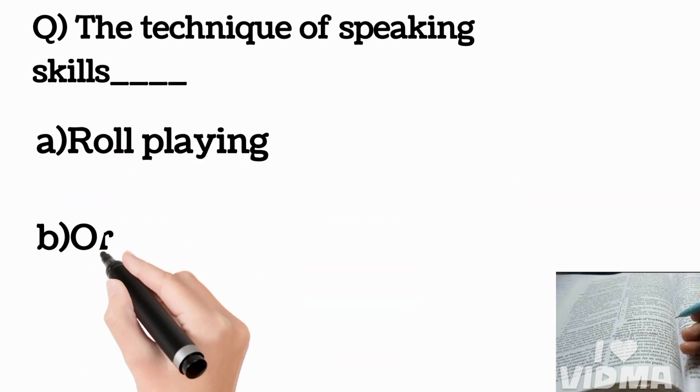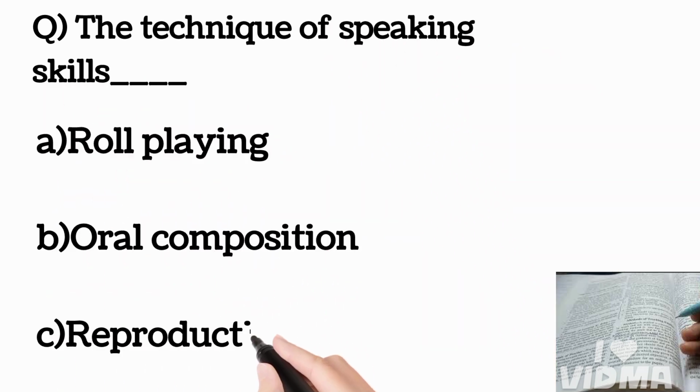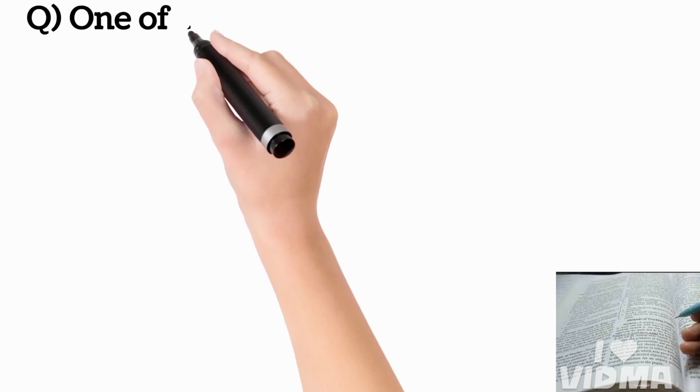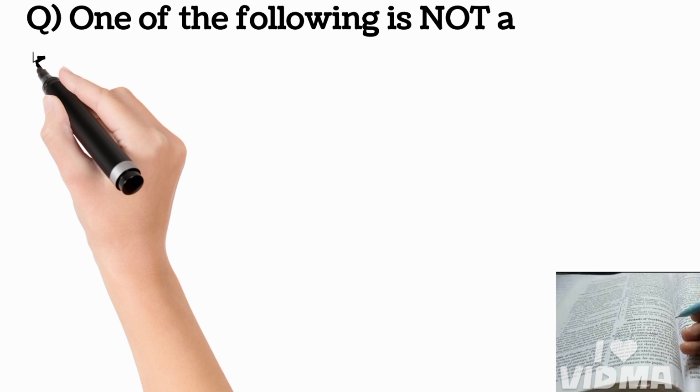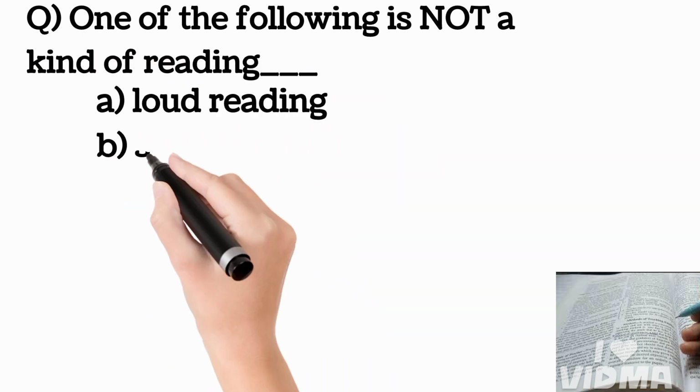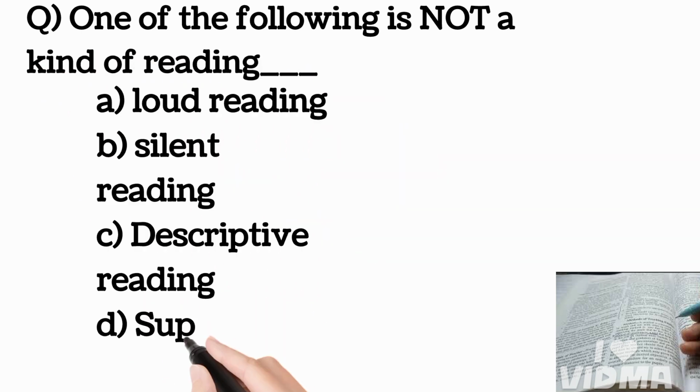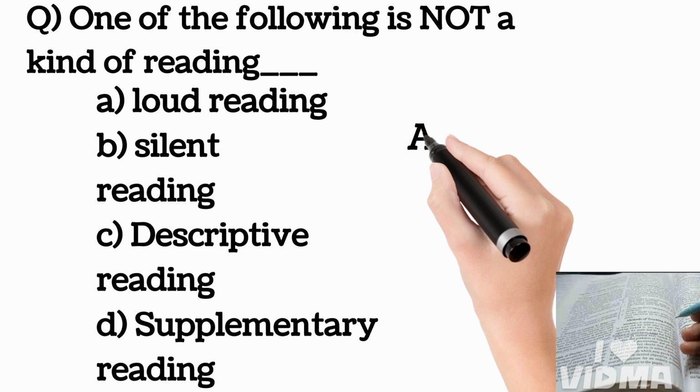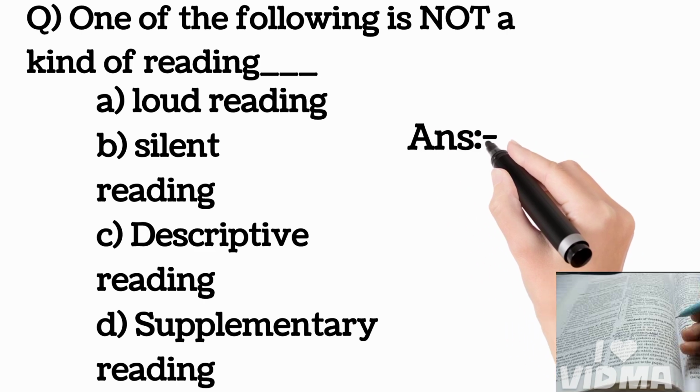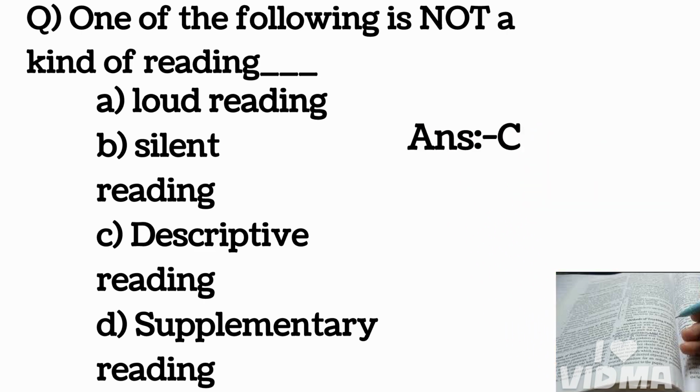The techniques of speaking skill: role play method, oral composition, reproduction. One of the following is not a kind of reading: loud reading, silent reading, descriptive reading, supplementary reading. Answer is descriptive reading.